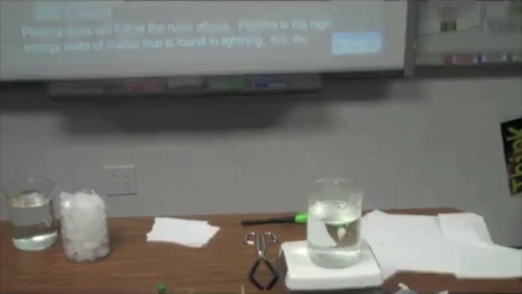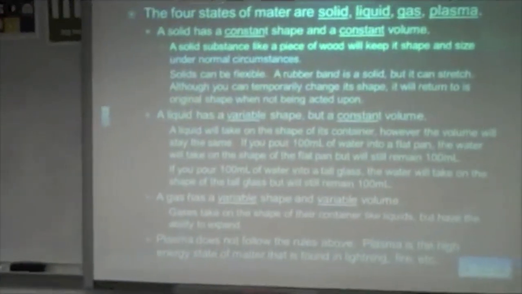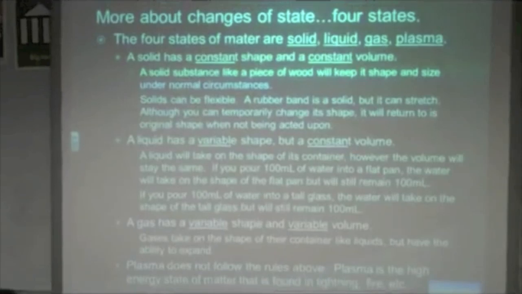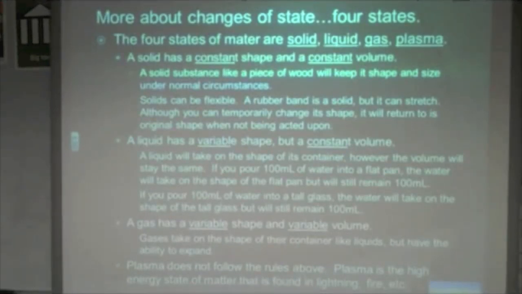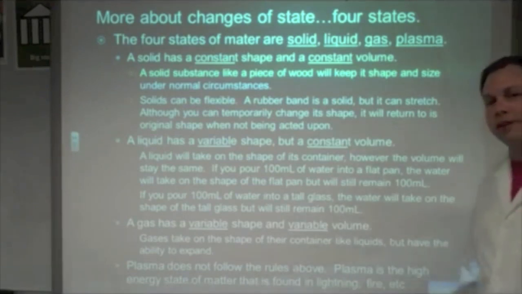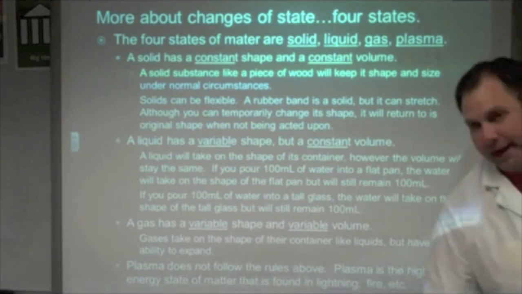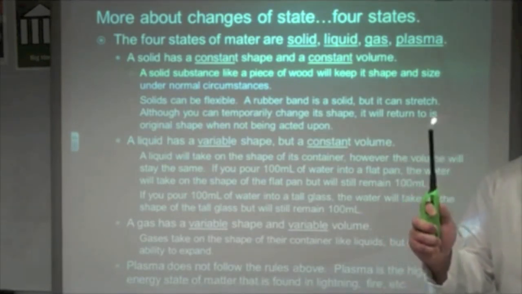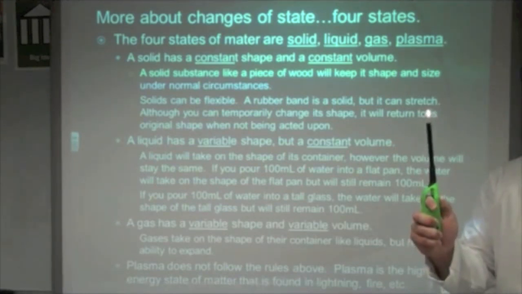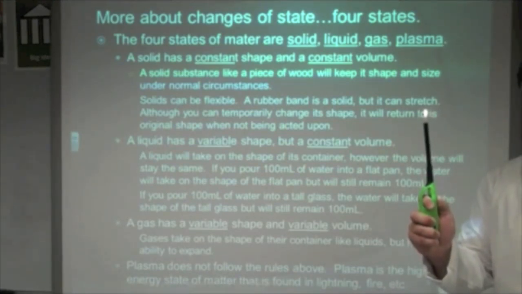Lastly, we have our last category, which is plasma. Now, plasma is a little bit different from all three of these because plasma is kind of in a category of its own. Plasma is a very high energy state of matter. You find that in lightning. You find plasma in fire. Okay, so here, this right here is plasma. Okay, a little bit different from a solid, liquid, or a gas. That is plasma.